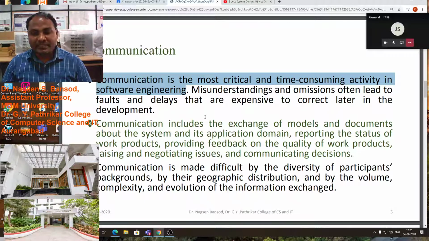Misunderstanding and omission often lead to faults and delays that are expensive to correct later in development.